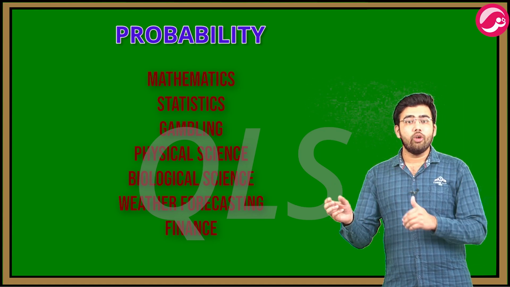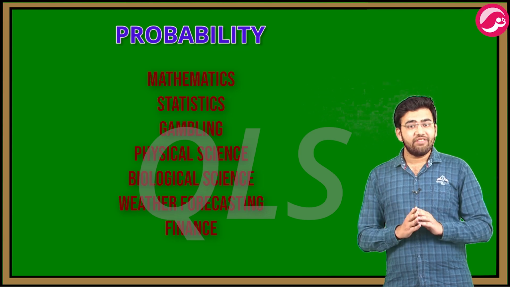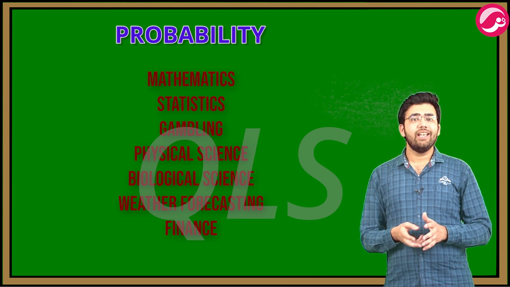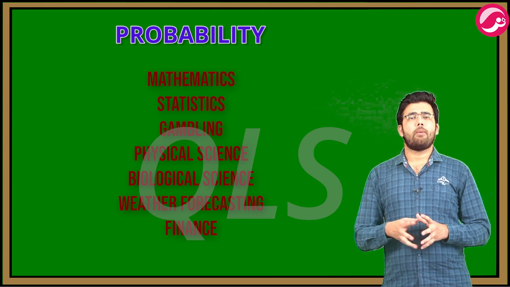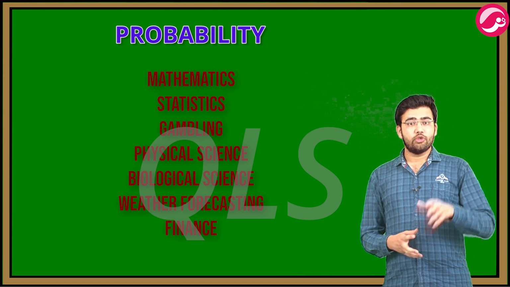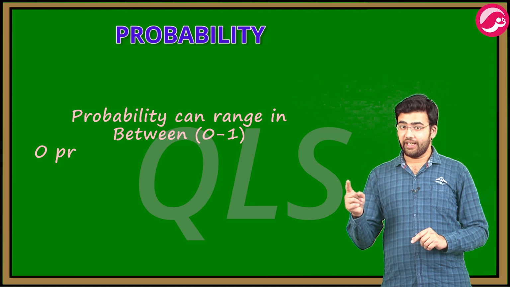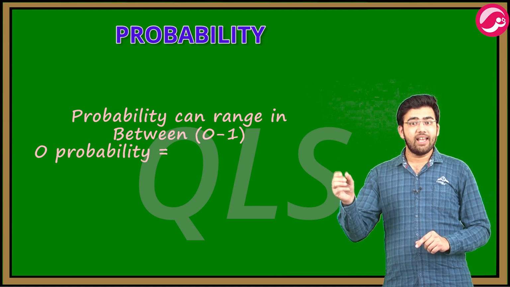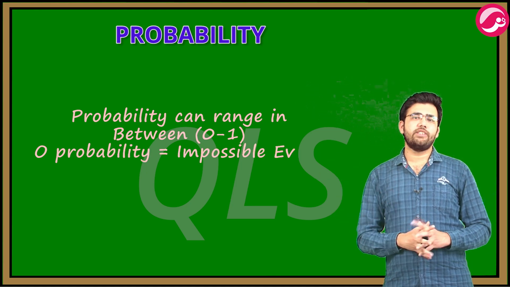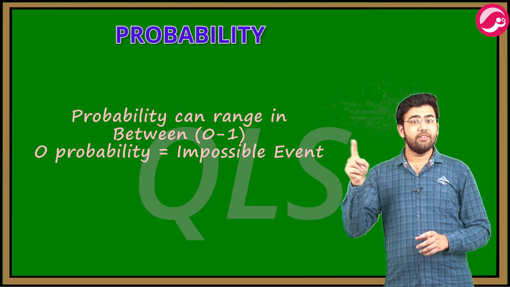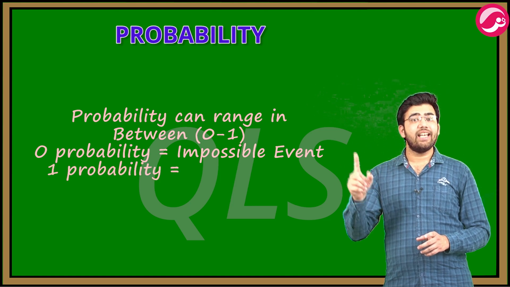We can predict only the chance of an event to occur, how likely they are to happen, using probability. So, probability can range between 0 to 1, where 0 probability means the event is an impossible one and the probability 1 indicates the certain event.